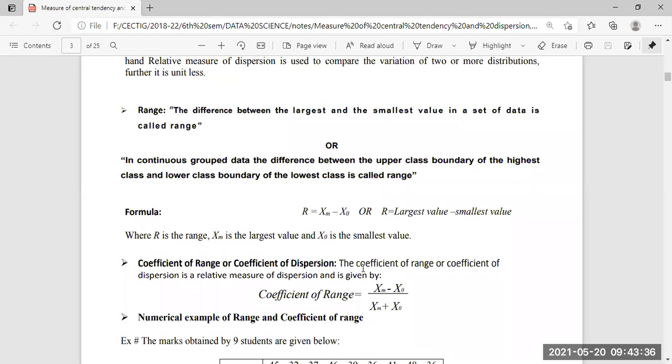The difference between the largest and the smallest value divided by the addition of the largest and the smallest value is called the coefficient of range. The formula for getting it is the difference between the largest and the smallest value divided by the sum of the largest and the smallest value. So this is called the coefficient of range or coefficient of dispersion.